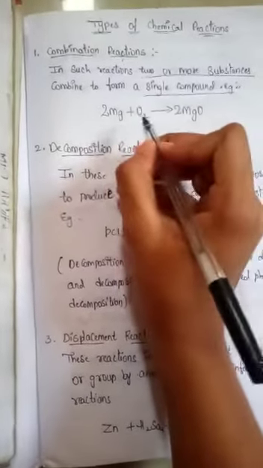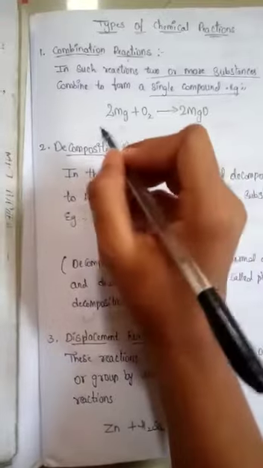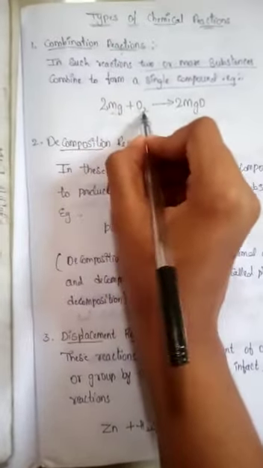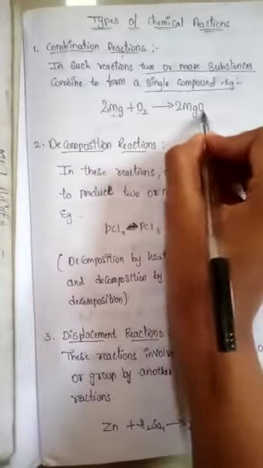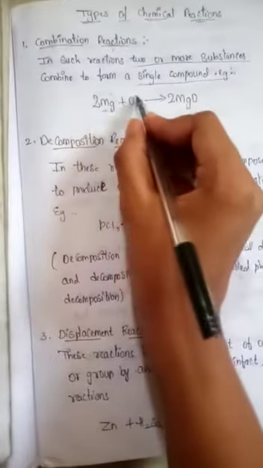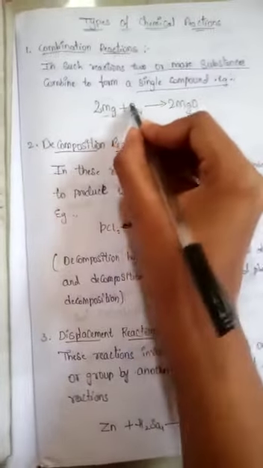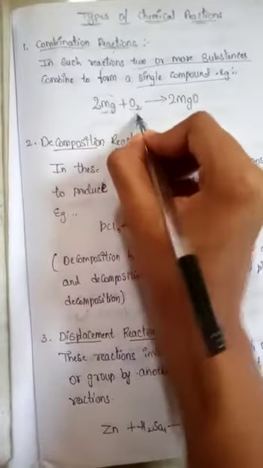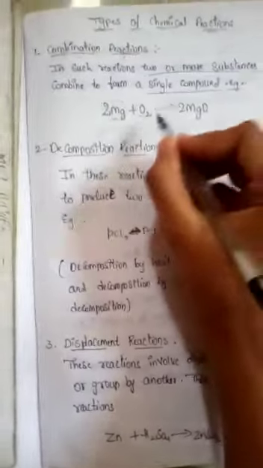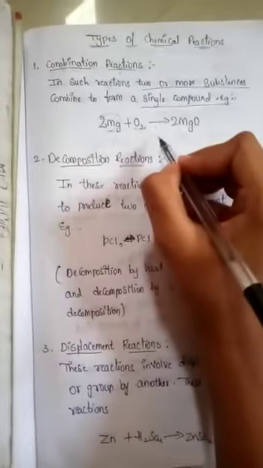We saw a magnesium ribbon. What is that? It is a metal. When we burnt a magnesium ribbon in the presence of oxygen, we got magnesium oxide. So we have two reactants, one is magnesium and the other is oxygen. When we combine these two reactants, we get a product, magnesium oxide. So this reaction is called a combination reaction.